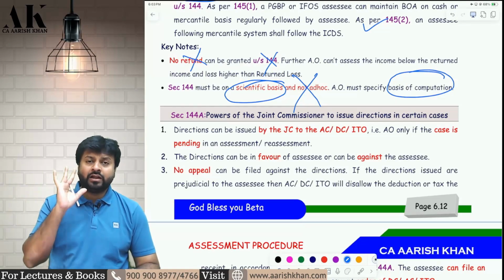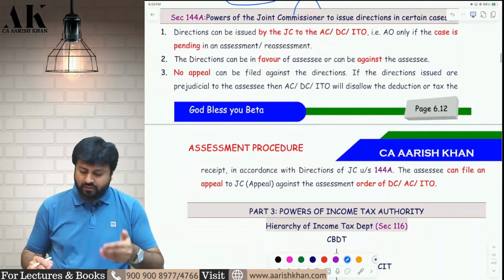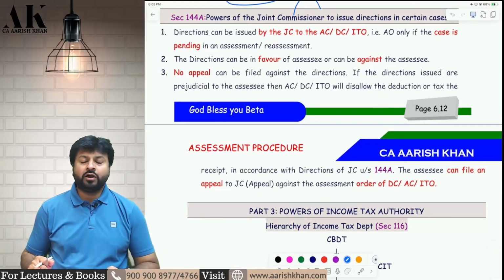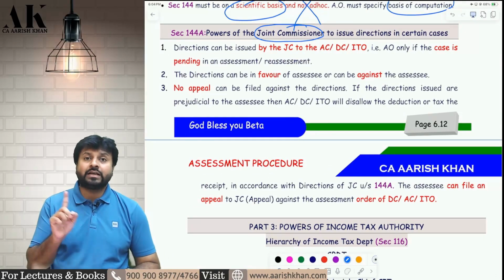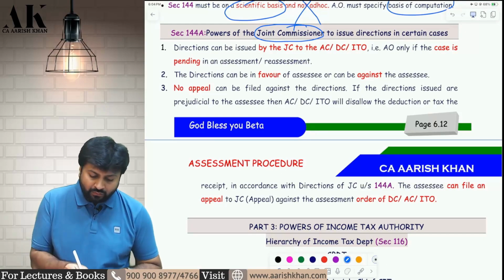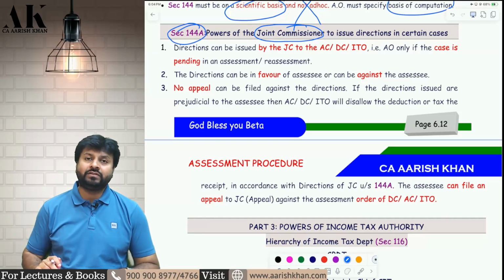It cannot be an ad hoc computation. It has to be a detailed computation based on some logic and analysis. I hope it is clear to all of you. Now, coming to the next one, which is a small power given to the Joint Commissioner of Income Tax during the proceedings pending. This power, Section 144A, is only given when the proceedings are pending in front of the assessing officer.